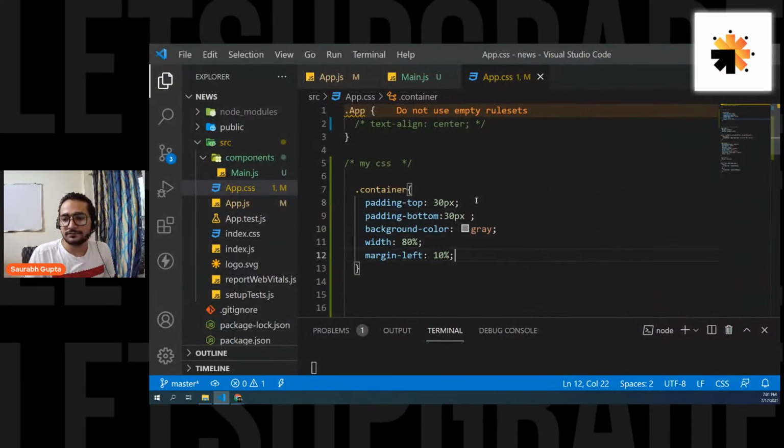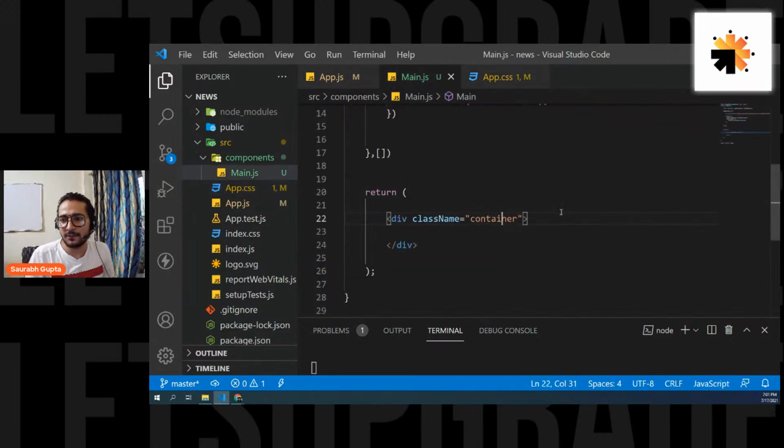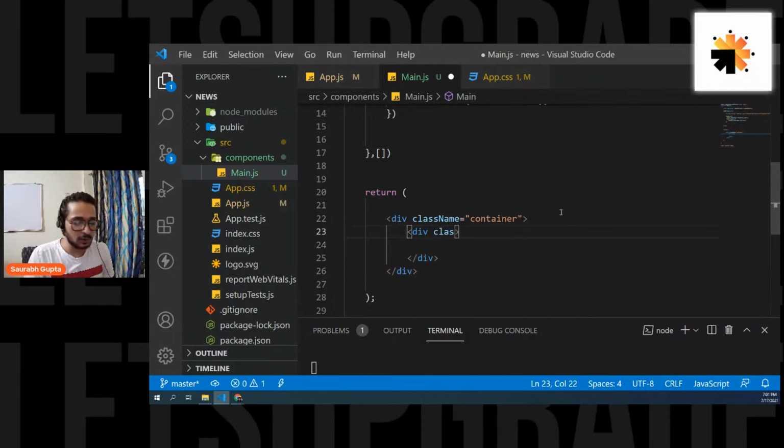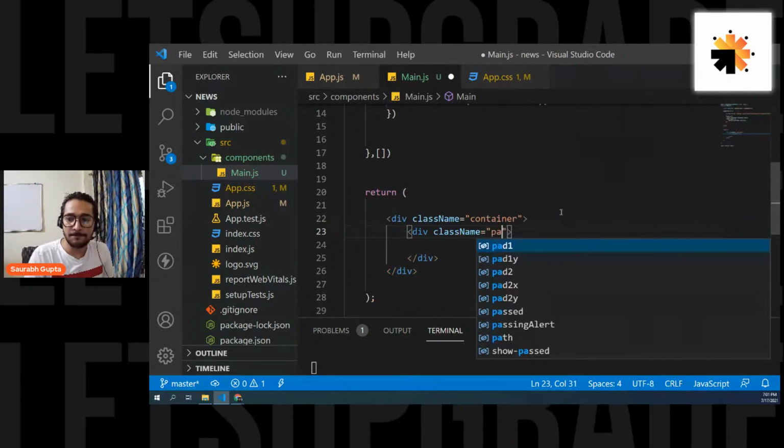Now let's put a title inside it. But before that, I want to create one more div inside this, and I'm going to give it a class of pad. So className equals pad.